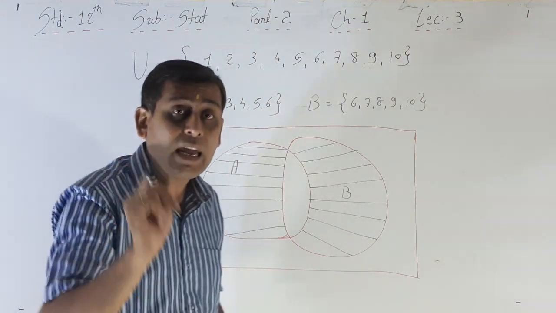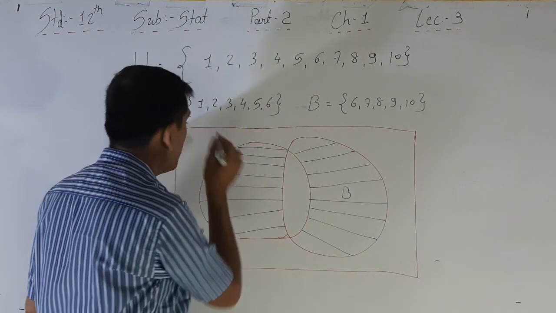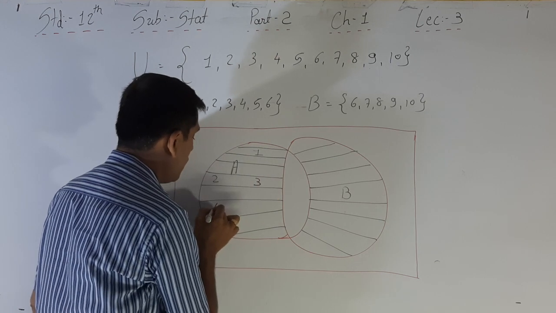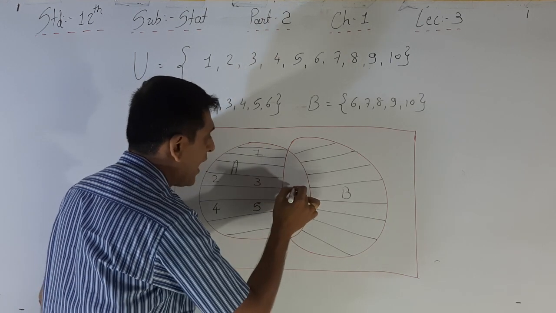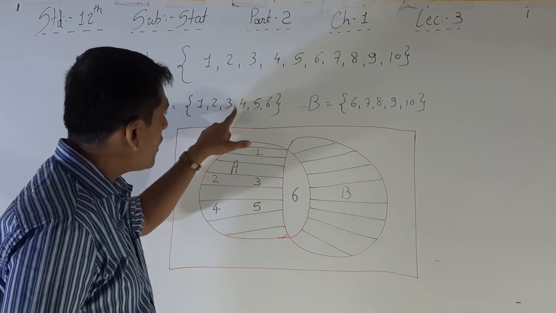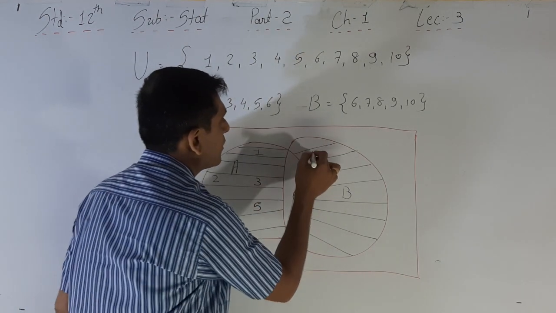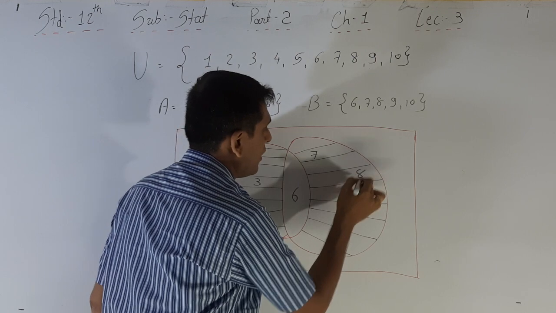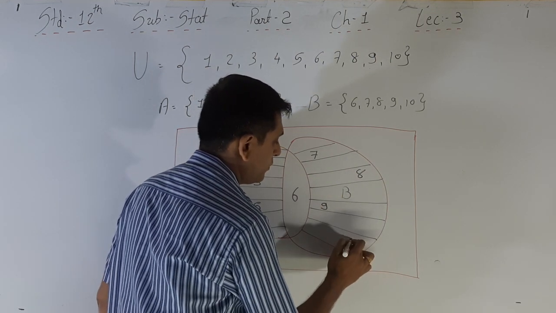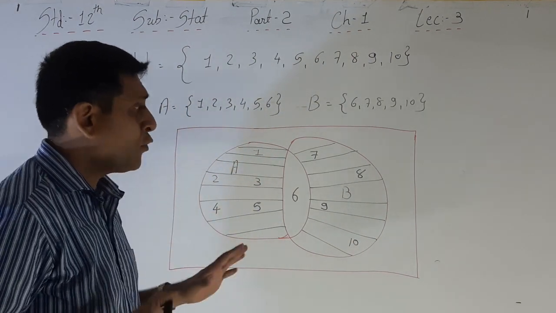But only A means what? If only A is there, then see here 1, 2, 3, 4, 5 and 6. For event A, 1, 2, 3, 4, 5 and 6. For event B, 6, 7, 8, 9 and 10. Okay. So, union means what?